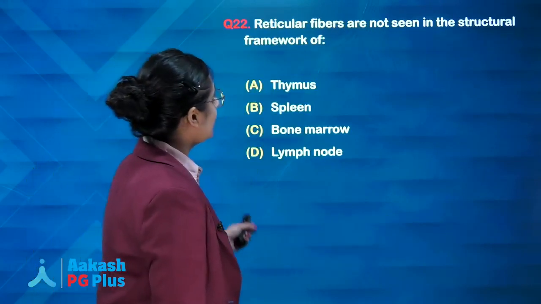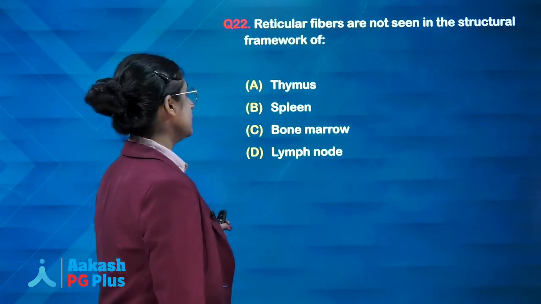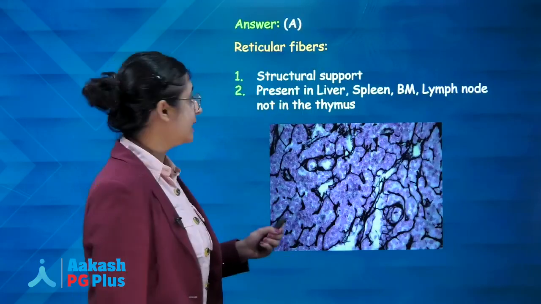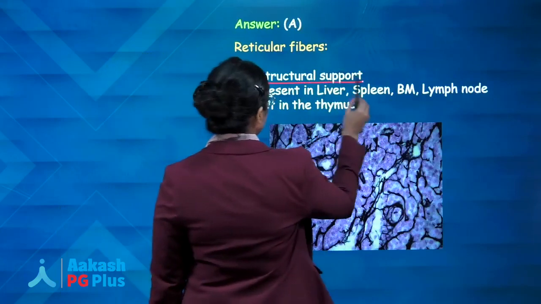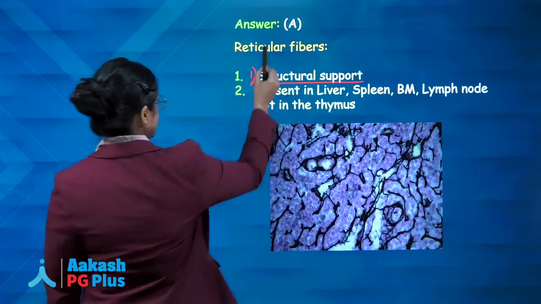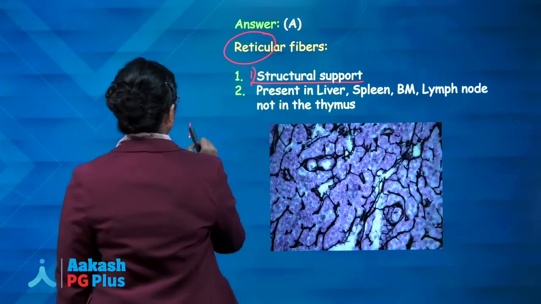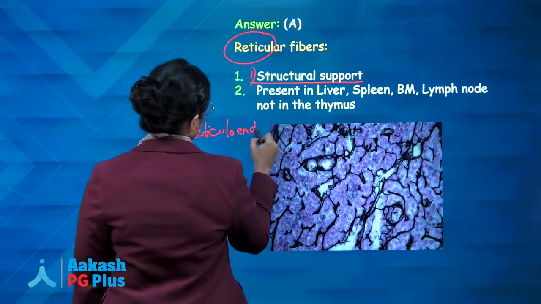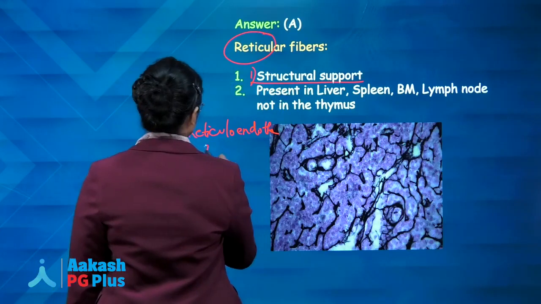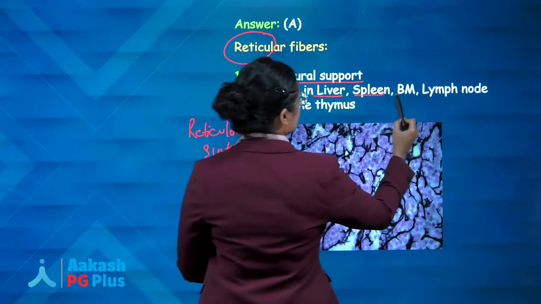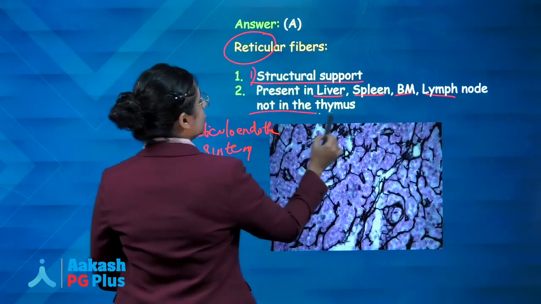Next, reticular fibers are not seen in the structural framework of, so we will see where the reticular fibers are found. Yes, they provide structural support, number 1, and easy to remember, reticular fibers, that means they are seen in reticuloendothelial system. So what are the sites? Liver, spleen, bone marrow, lymph node, but not in the thymus.